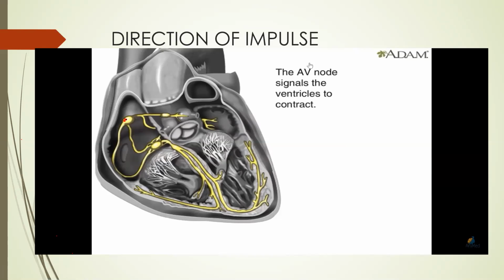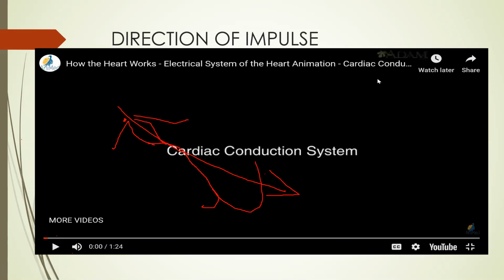Impulse started in SA node. Through the internodal pathway, it went to AV node. At the same time, it has depolarized the atria. Then through the AV node, then right and left bundle branches, then the ventricles through the Purkinje fibers. This is how the direction of impulse goes. The purpose of this video is to get an idea about the direction of impulse. So, direction of impulse: SA node, AV node, and then ventricles. Now we will go ahead.